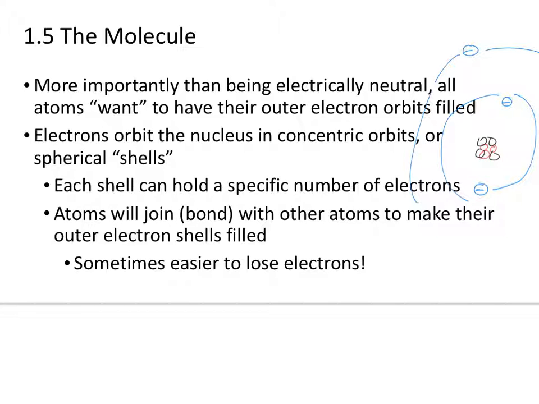And so what atoms do is they join together so that they can make their outer electron shells, or their outer electron orbits, filled. And in some cases, with lithium, you can either add a lot more electrons and fill that up, or in some cases it might be easier to lose an electron, so that this is the only energy shell, and that is filled. So it might make more sense if I actually gave you the numbers, so we could see how many electrons each shell can hold.